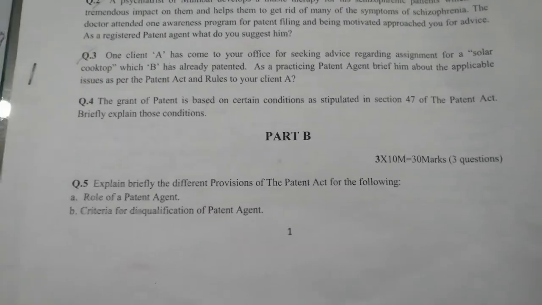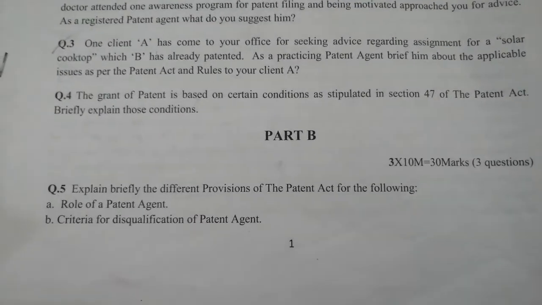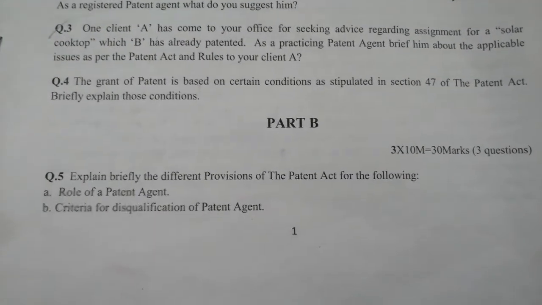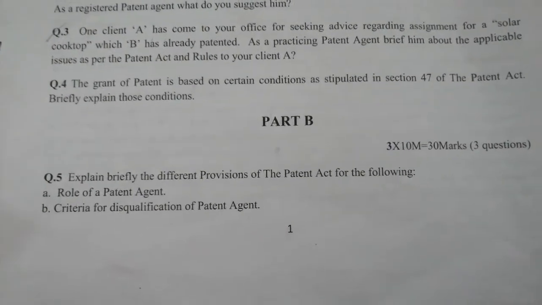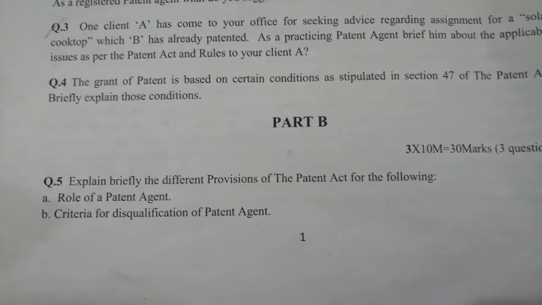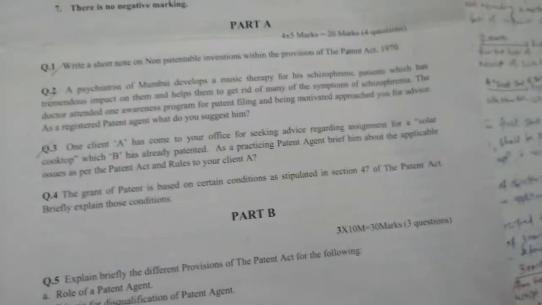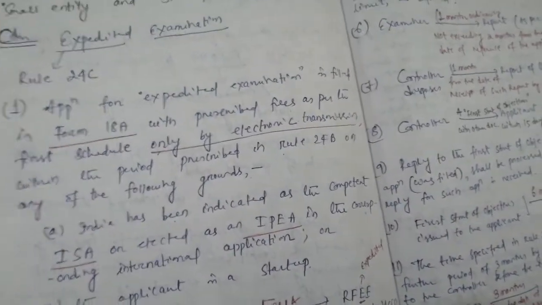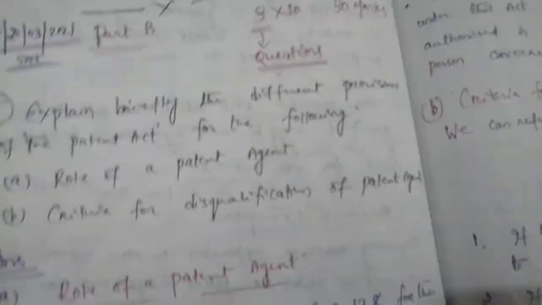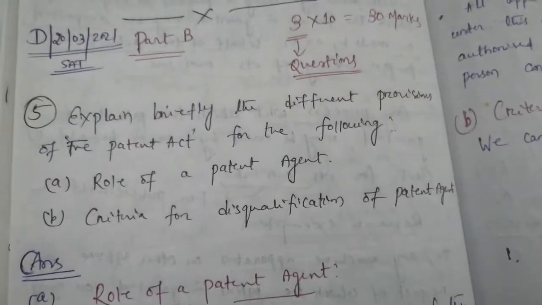Fine. So question number 5 is, explain briefly the different provisions of the Patent Act for the following. A. Role of a patent agent. B. Criteria for disqualification of patent agent. For this question I have prepared an answer in my note. Just a minute. Yeah, just take a look.